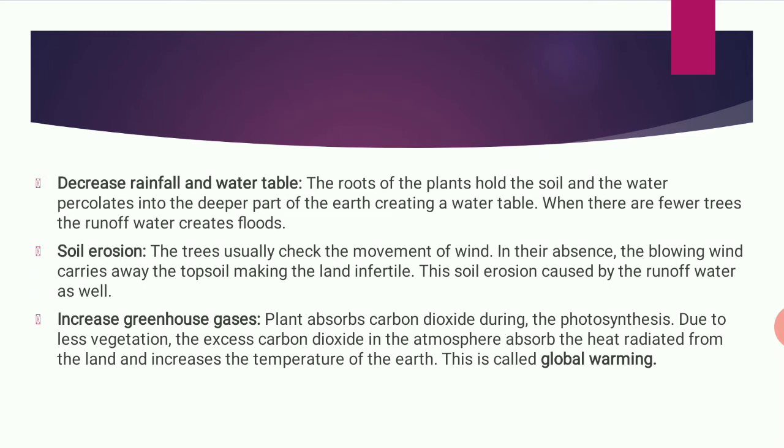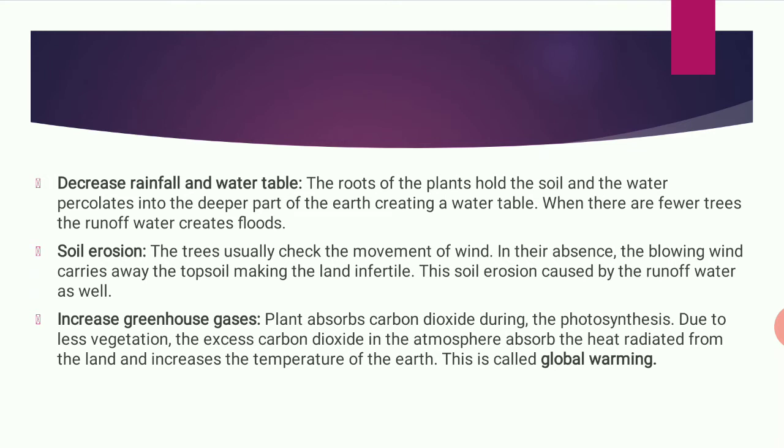Next, soil erosion. If there are trees, the trees will hold the soil. When the rain comes, the topsoil will not go with the rain. So if there are no trees, there will be soil erosion. The topsoil will be removed, either by the wind or through the water, which creates the loss of fertile soil. Topsoil is fertile land, which means we can plant more and more trees. If there is no topsoil, then we cannot plant the trees.